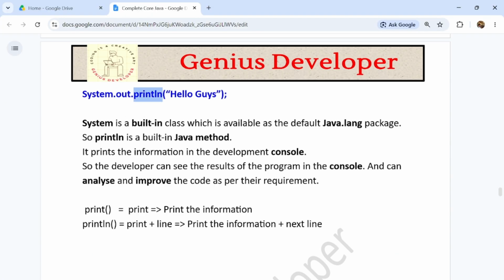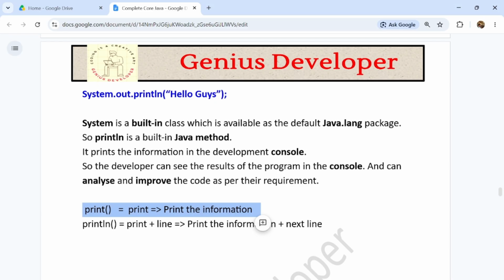So now, after understanding the main method, we will understand what is System.out.println, guys. Here System is a built-in class which is available by default in the java.lang package, and println is a built-in Java method, guys. So it prints the information in the development console. So the developer can see the result of the program in the console, and they can analyze and improve the code as per their requirement, guys.